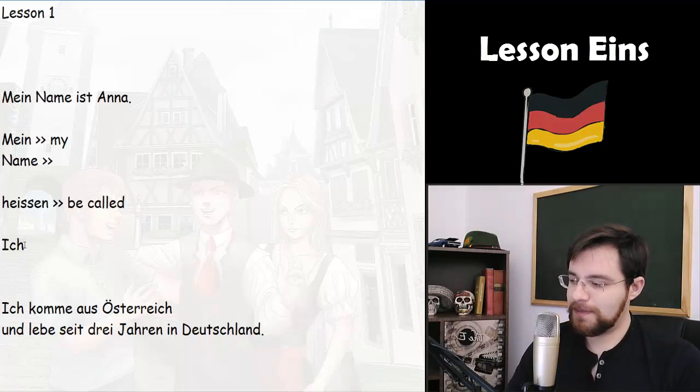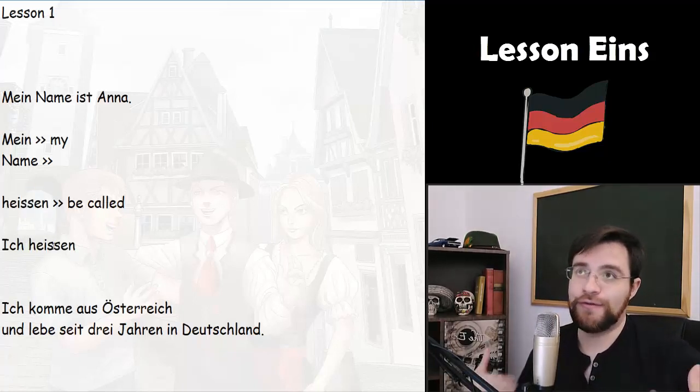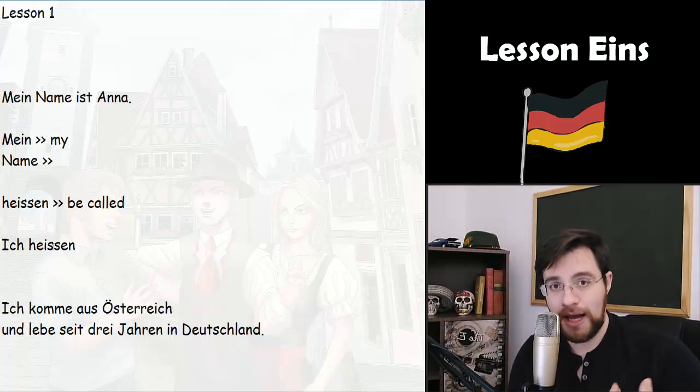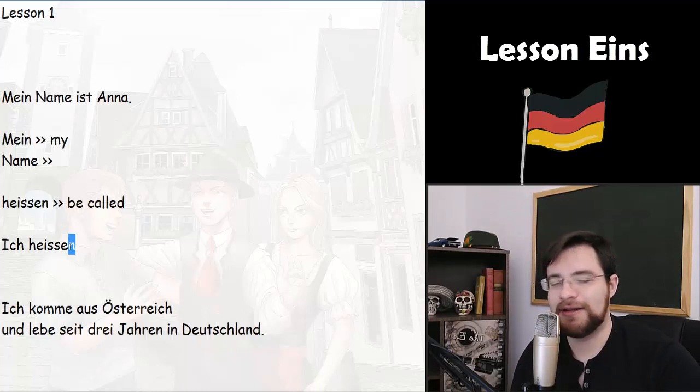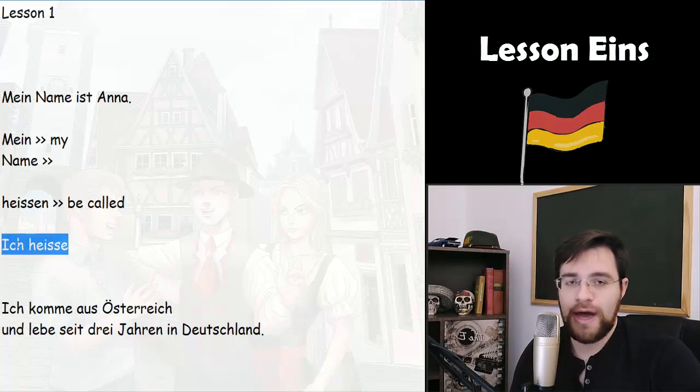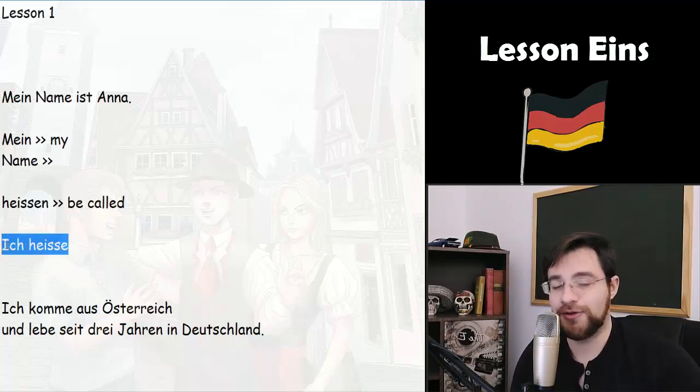And then, teacher, how do I conjugate the verb heißen in the first person? For conjugating this verb in the person I, ich, you just need to remove the letter N from the end. Just remove this guy here. And then you will have the verb conjugated in the first person. Ich heiße.